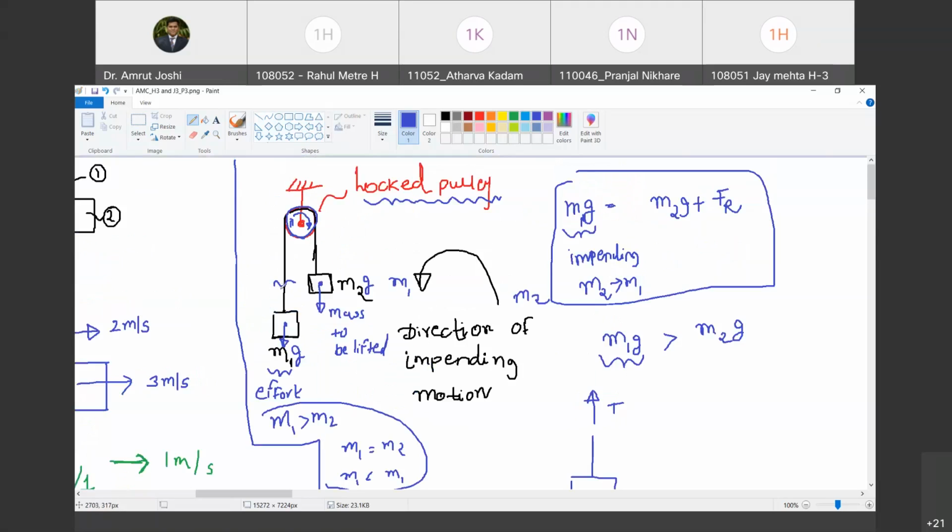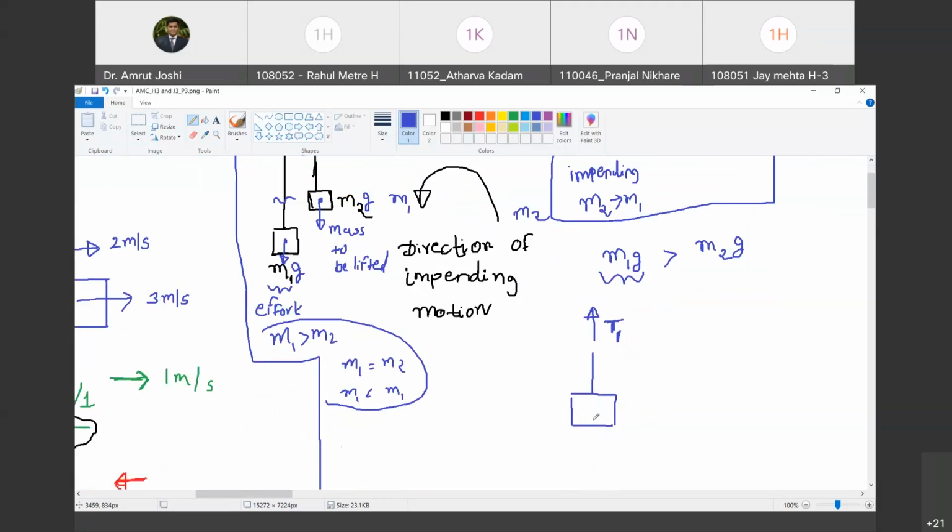No, I am drawing the tension over there as well. Only this part, so it must be applying a tensile force T. Do you agree with me? Yes. And I'm going to call this tension T1. इस स्ट्रिंग के और बेल्ट के इस पोर्शन में जो टेंशन है उसको मैंने बोला T1. Are you with me? Yes.